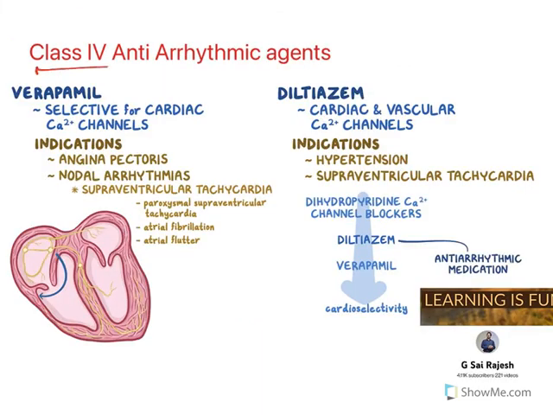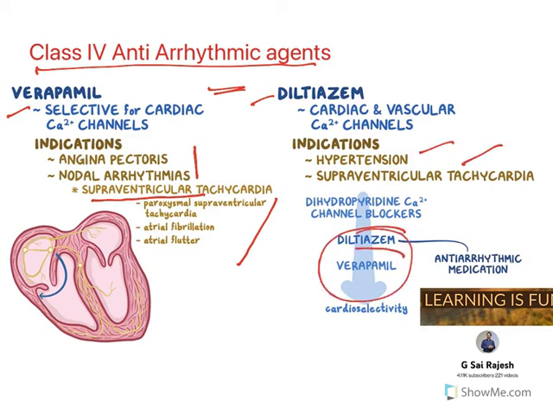Now the next one is class 4. We have seen already verapamil and diltiazem, calcium channel blockers, which are cardioselective. They are used to treat angina pectoris and arrhythmias, especially supraventricular or atrial arrhythmias. They are also used to treat hypertension and tachycardia. Cardioselective drugs are these two, whereas dihydropyridines are vasoselective, so they are not used here.